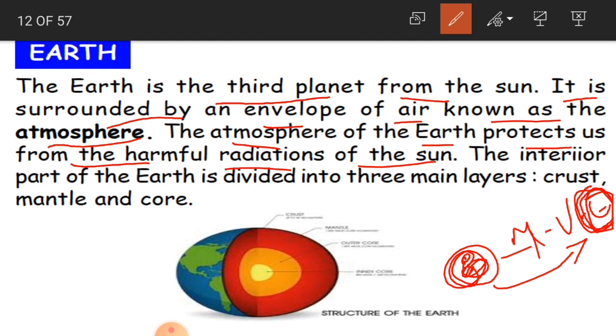But because we are talking about the earth, we have to know this. This is the third planet and we receive harmful sun radiations, and this atmosphere, which is a cover of air, protects our planet Earth from these harmful radiations of the sun.